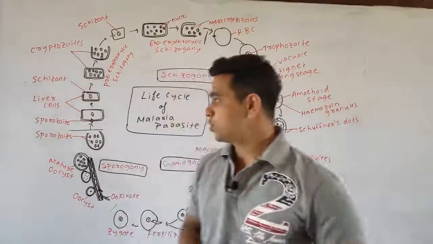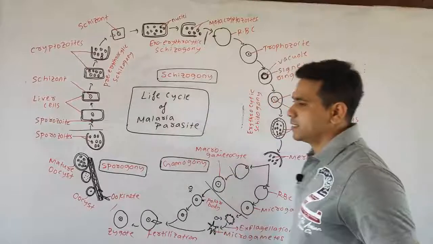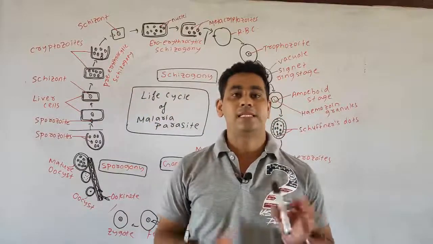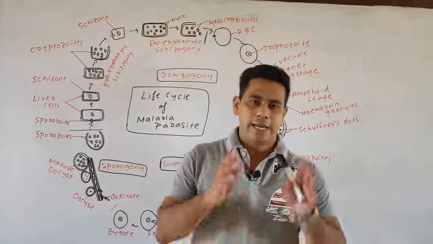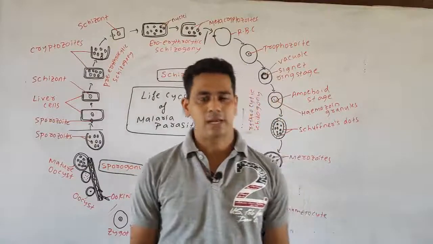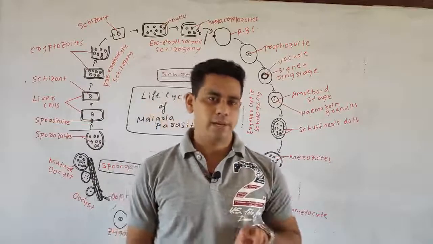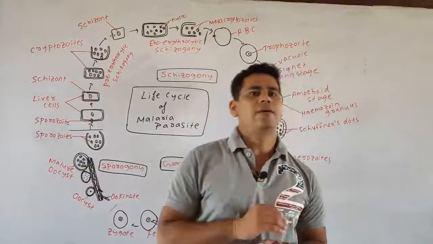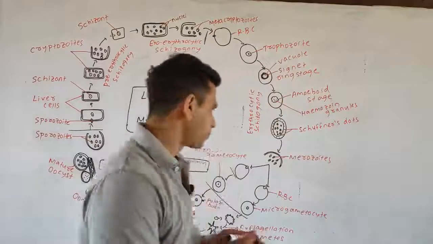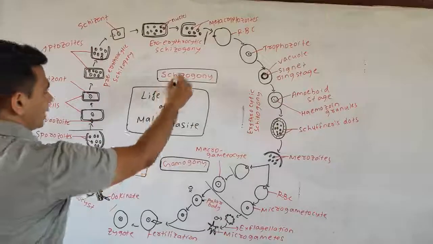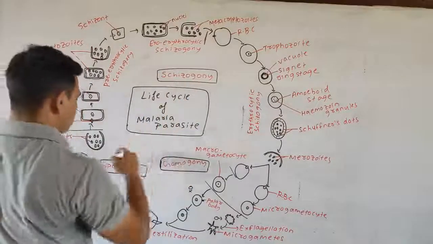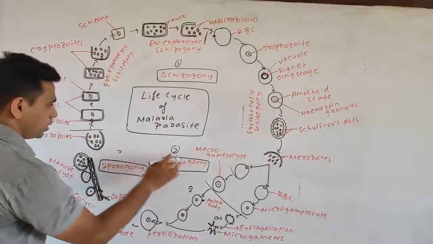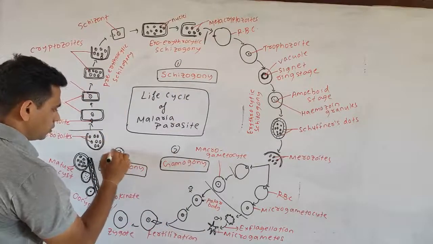So now come to the life cycle of the malarial parasite. As we discussed, the malarial parasite is digenetic and triphasic, meaning it requires two hosts for completing its life cycle: the primary host is the female Anopheles mosquito and the secondary host is the human. It is also called triphasic, meaning it consists of three phases: the schizogony, the gamogony and the sporogony.